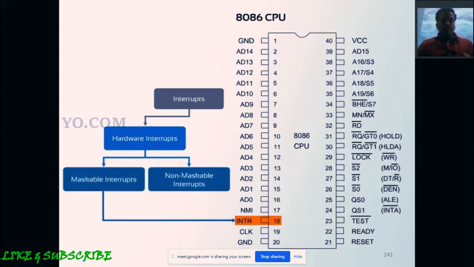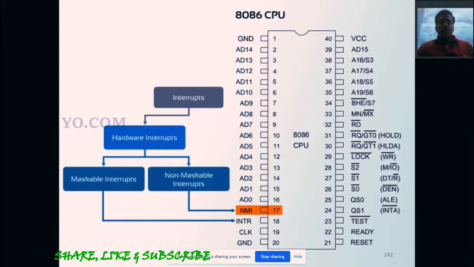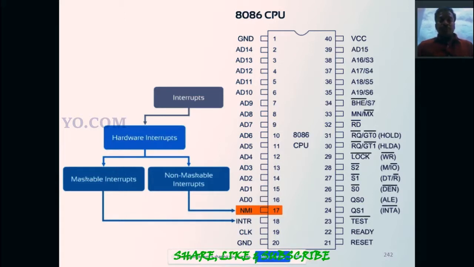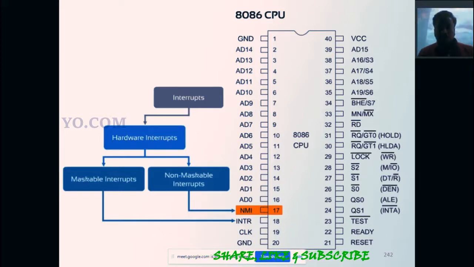That is a maskable interrupt. This interrupt can be masked by the microprocessor. The interrupt due to the INTR pin can be easily masked. Next one is the non-maskable interrupt, NMI, which is pin number 17. If we apply an interrupt to the NMI pin, then we cannot stop the interrupt. After applying, we cannot stop it. So that is a non-maskable interrupt.